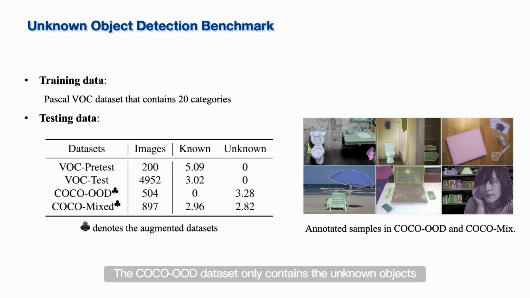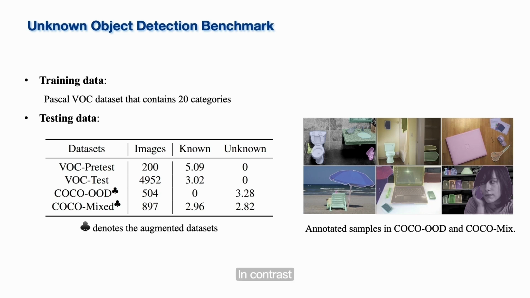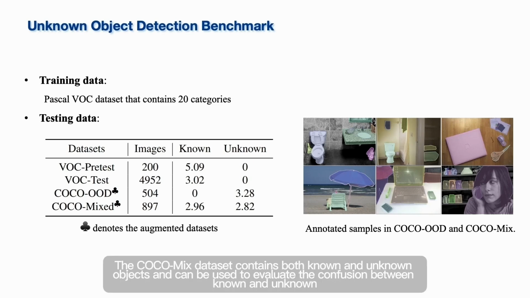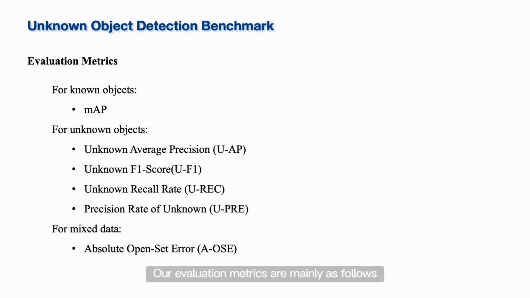The COCO OD dataset only contains the unknown objects. In contrast, the COCO Mix dataset contains both known and unknown objects and can be used to evaluate the confusion between them. Our evaluation metrics are mainly as follows.